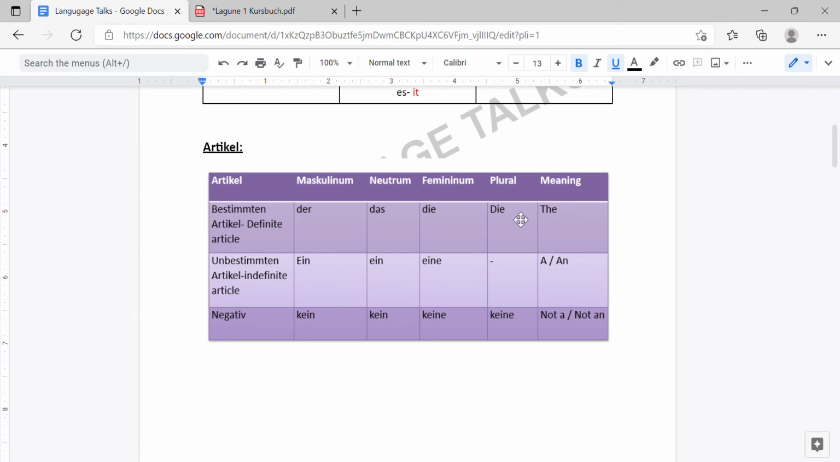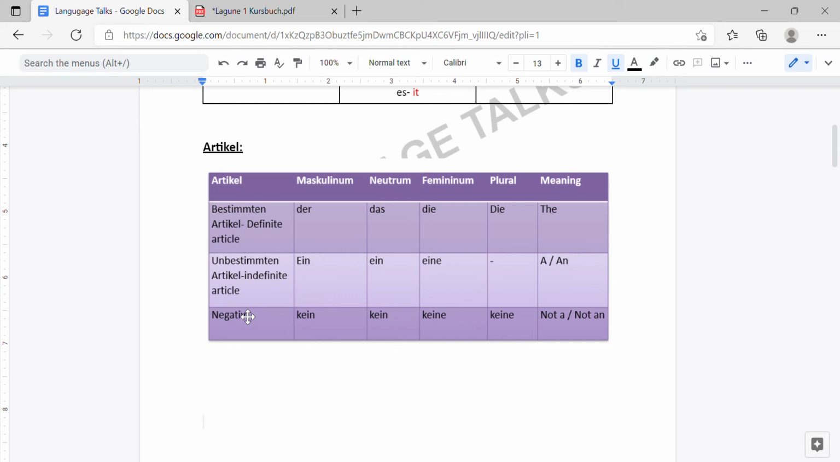The next we are going to see is the indefinite article. What is the indefinite article? A or an in English. So in German we have ein for masculine nouns, ein for neutral nouns and eine for the feminine nouns. We don't have a plural form for the indefinite article. The indefinite article in German is the unbestimmte Artikel.